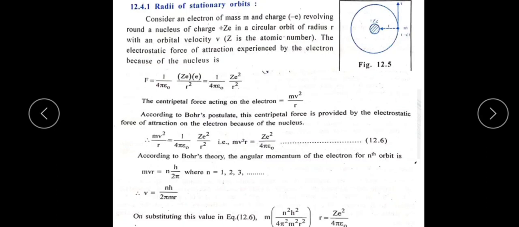Here we want v, the velocity of the revolving electron.